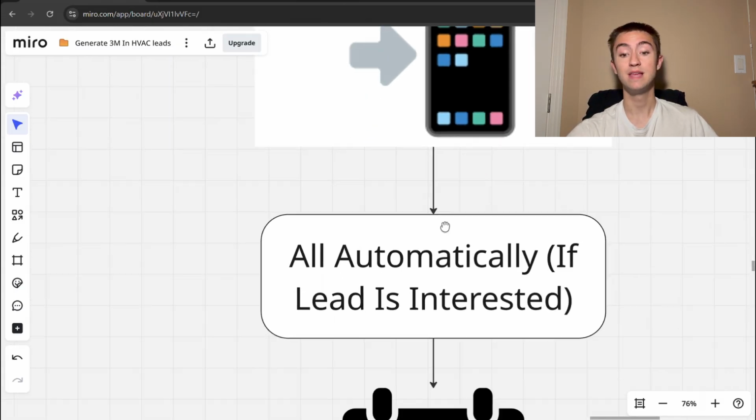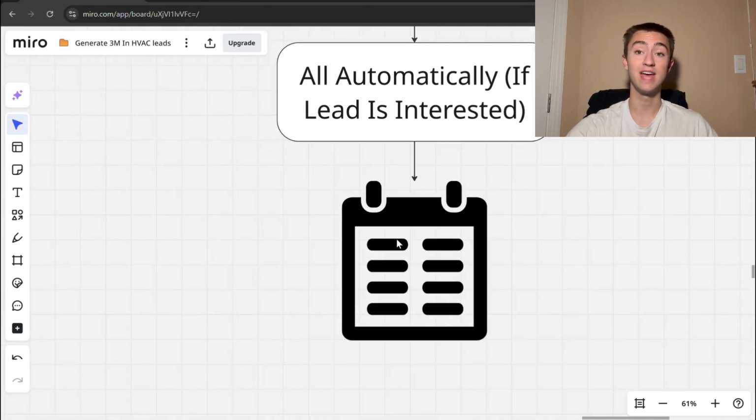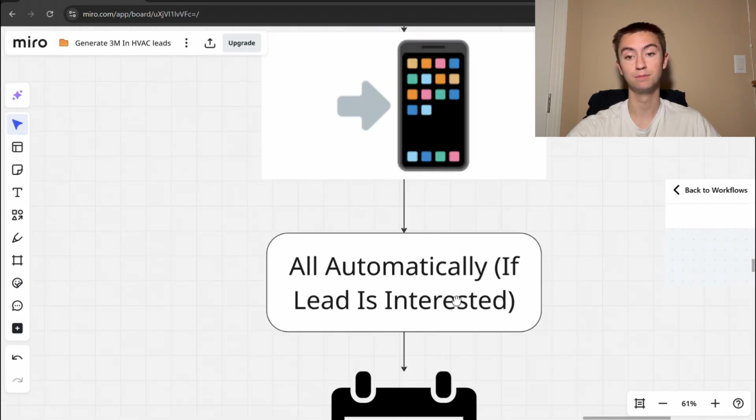And then from there, if the lead is interested, it's going to book a call, right? It's just going to go through the script. It's going to go through the thing that you give it. And if the lead wants to book, the AI caller will book it directly to your calendar.